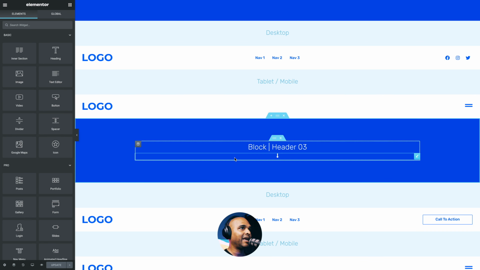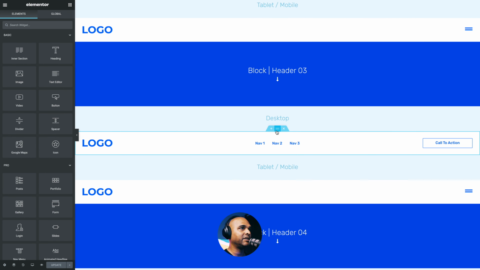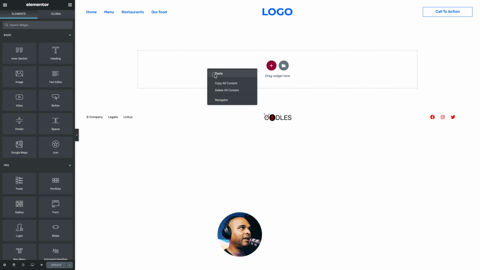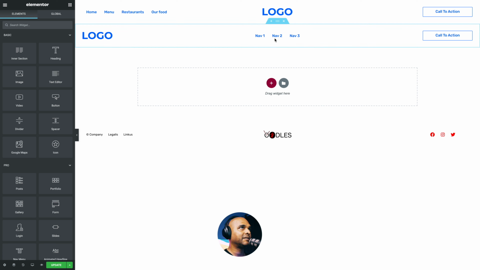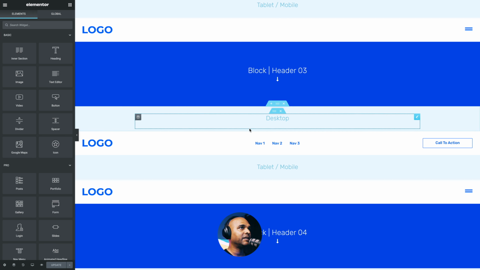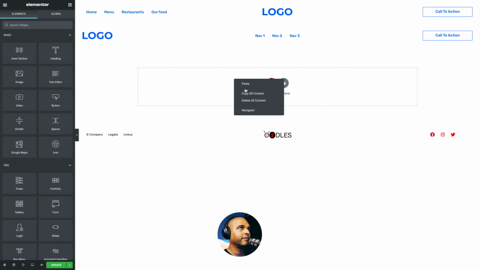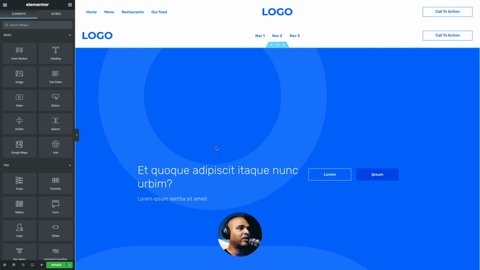I'm going to copy a header. So for example, I will use this header here. I'm just going to right click and copy. Then I go back here and I'm just going to paste the navigation. Same thing for the hero section. That's exactly the same process. I can just copy, go back and paste, and then I can start moving the elements around and tweaking the elements.